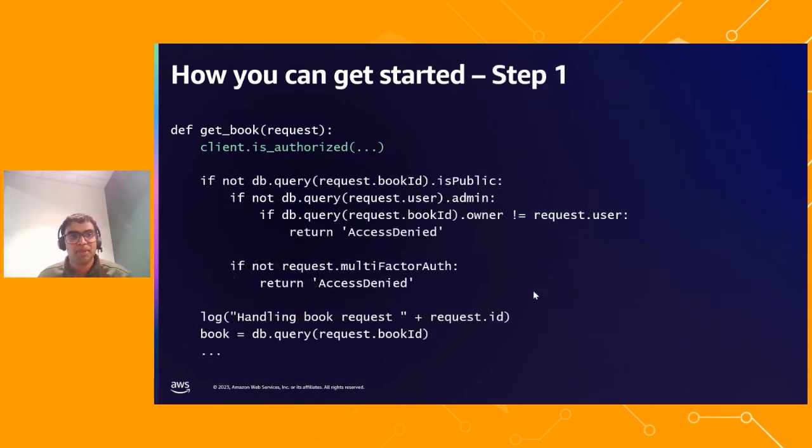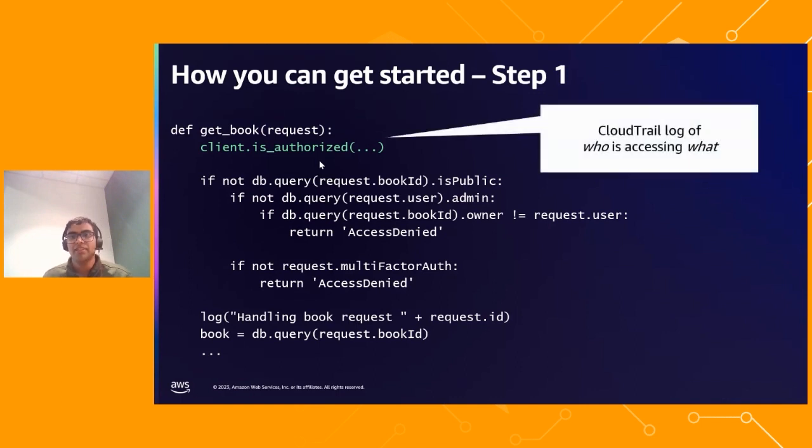The first step is to add a piece of code that calls Amazon Verified Permissions, and this is the authorize block. You do nothing, you discard the results. But what this provides you is a CloudTrail log of who is accessing what. So you have a complete picture of who is trying to access what.